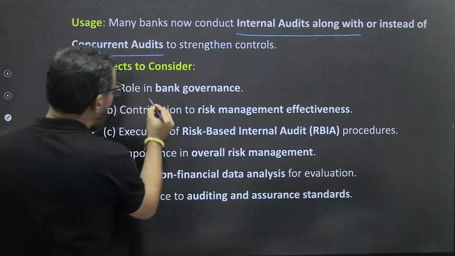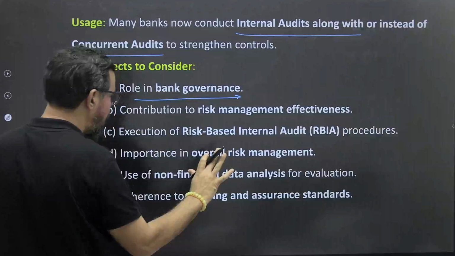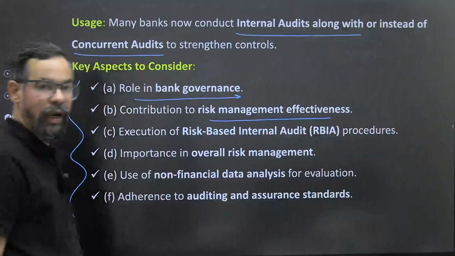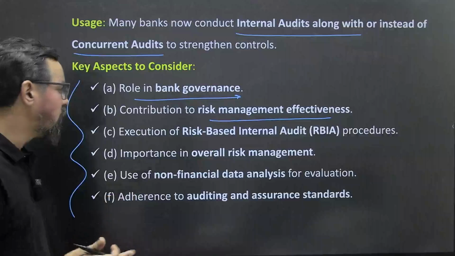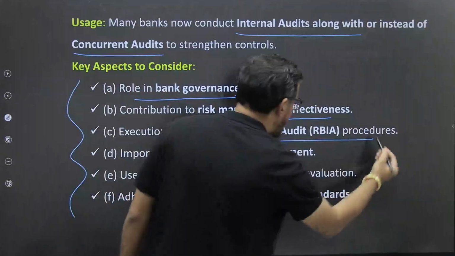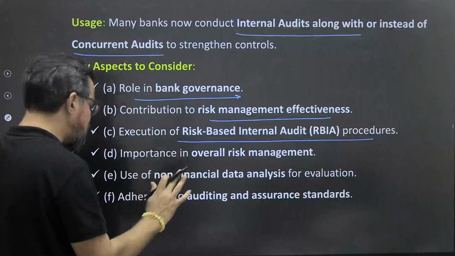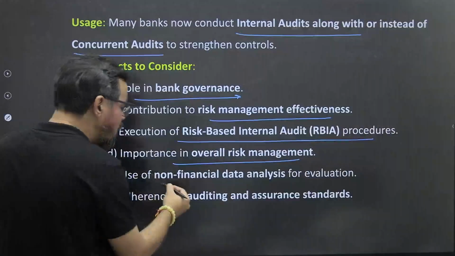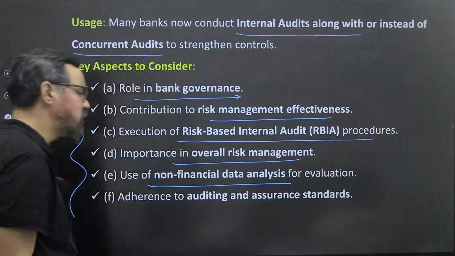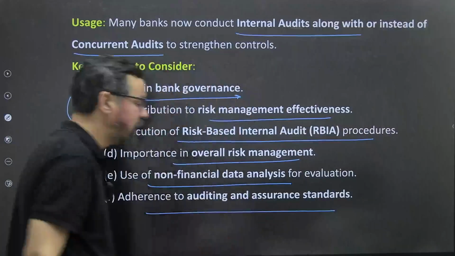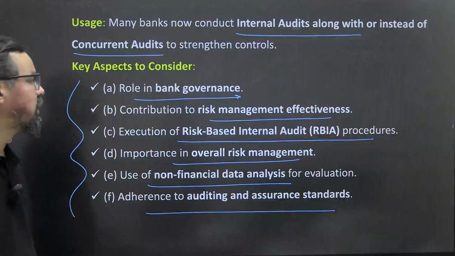First, role in bank governance, and contribution to risk management effectiveness, which is linked with risk-based internal audit. Execution of risk-based internal audit procedures, importance in overall risk management, use of non-financial data analysis for evaluation, and adherence to auditing and assurance standards. They generally come under this.